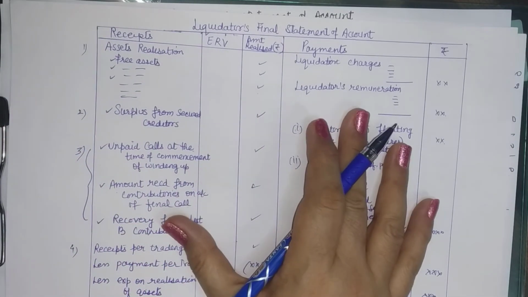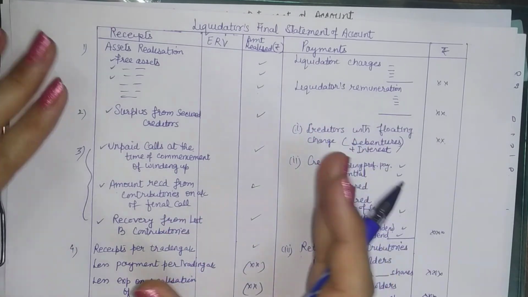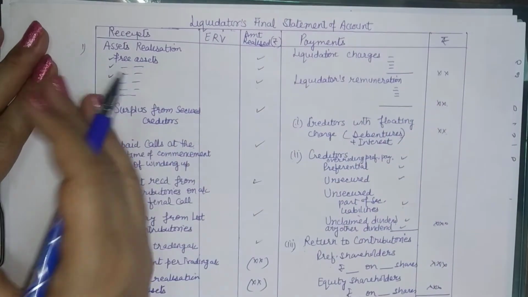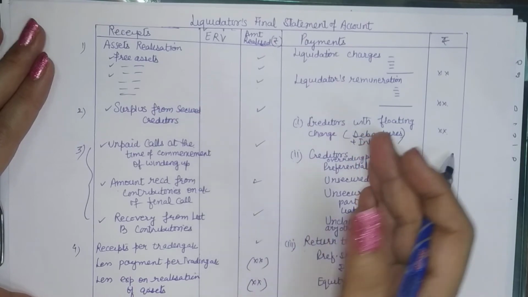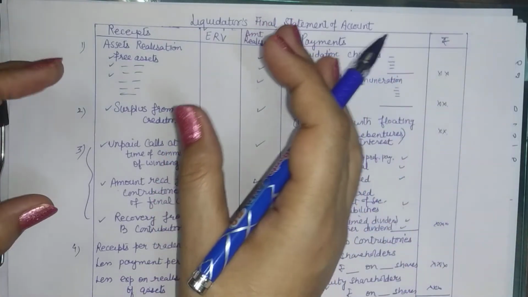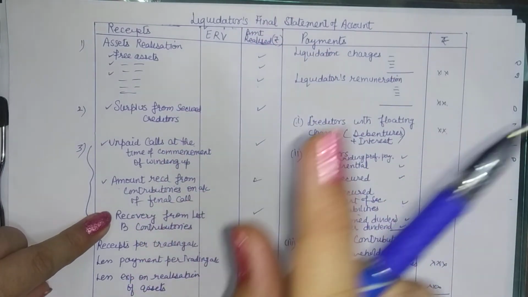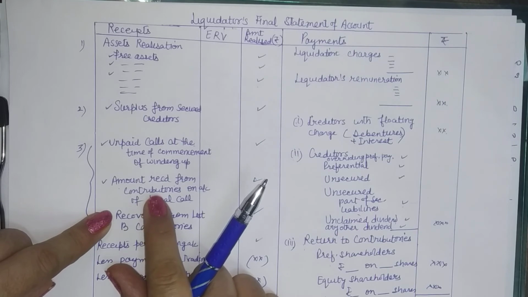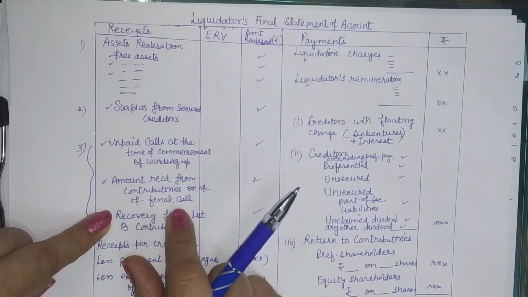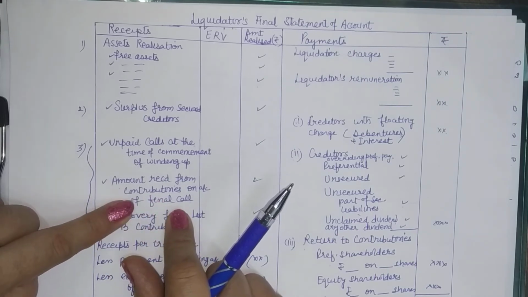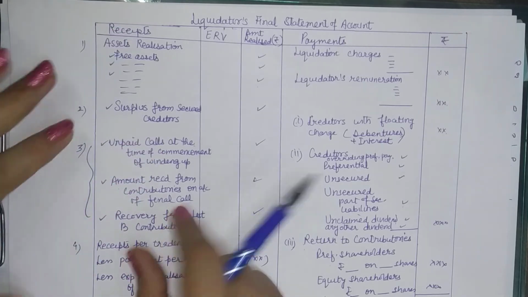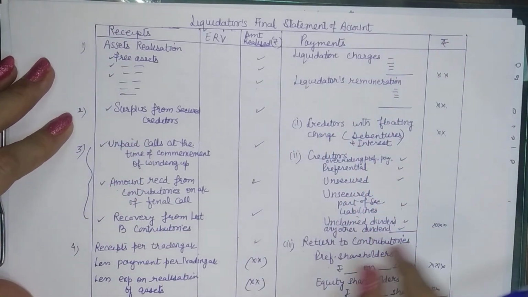When we are to prepare this statement, we cannot prepare it directly because it involves information where we need to make decisions, like deciding whether the contributories should be asked to pay the final call or not. This is a decision that has to be made. Secondly, while recording this, we need to know the payments.